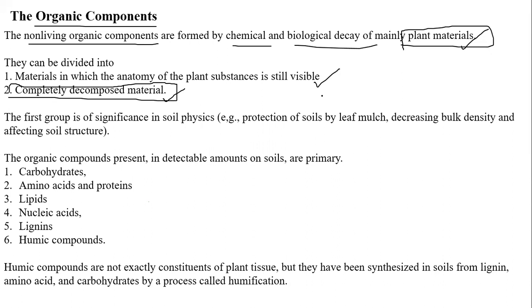Now, the organic compounds present in detectable amounts in the soils. What are those different organic compounds? First is carbohydrates, and we will see carbohydrates in detail, then amino acids and proteins, lipids, and nucleic acids.